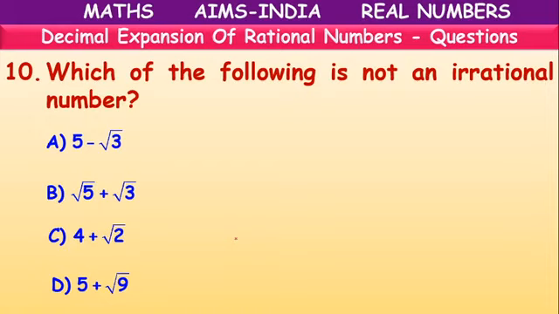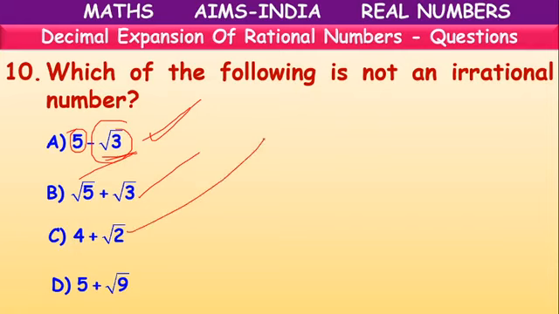Last question, children. Which of the following is not an irrational number? Root 3, irrational. So a combination of rational plus irrational is an irrational number. Root 5, irrational. Root 2, irrational. Root 9.